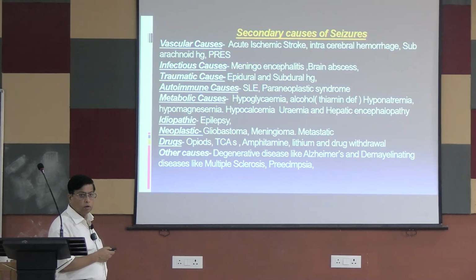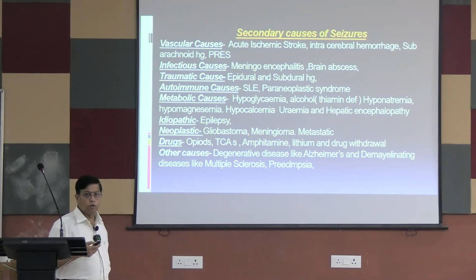Hyponatremia, hypocalcemia, hypomagnesemia, uremia, hepatic encephalopathy. These metabolic causes are very important, and you will face all these conditions in your life, with patients presenting with convulsions. From these causes, interesting questions arise part by part. Sometimes this is asked in your exam.